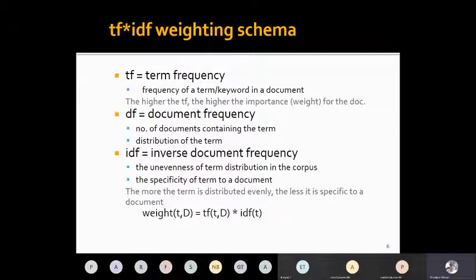So say you are looking for computer. In a document I will look for how many times the term computer has appeared in the document. Or similarly, if you are looking for Indian Institute of Science, I will look at how many times this phrase Indian Institute of Science is appearing in a document. So that is the term frequency.